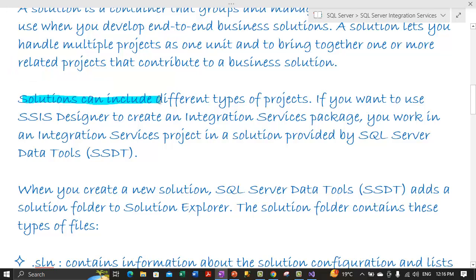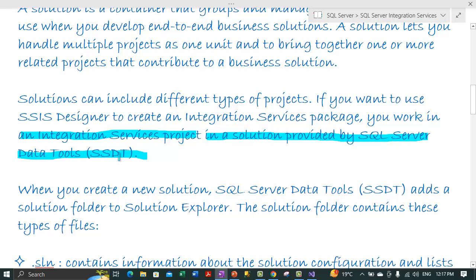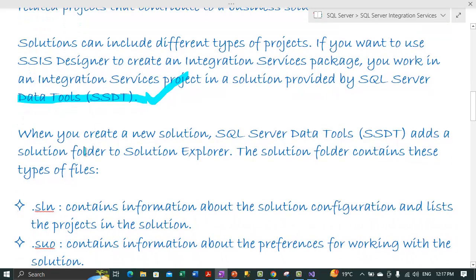Now solutions can include different types of projects. If you want to use the SSIS designer to create an integration services package, you work in an integration services project in a solution provided by SQL Server Data Tools. So we have just shown you how you can start the integration services project a few minutes back.